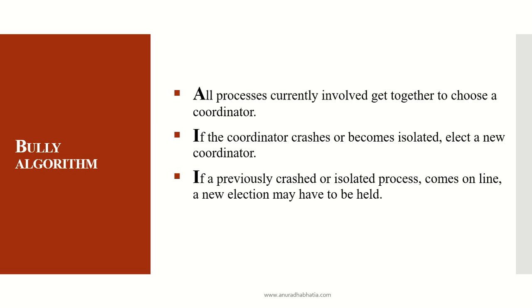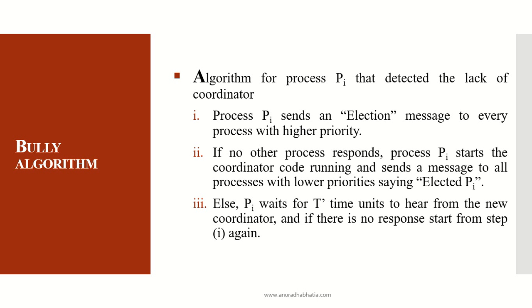So it follows the simple steps of the election algorithm. Now, the first step is the algorithm for process P of I that detected the lack of a coordinator. That is, this process in the complete distributed system detected that the coordinator has failed. So PI will send an election message to every process with a higher priority. If no other process responds, process PI starts the coordinator role.